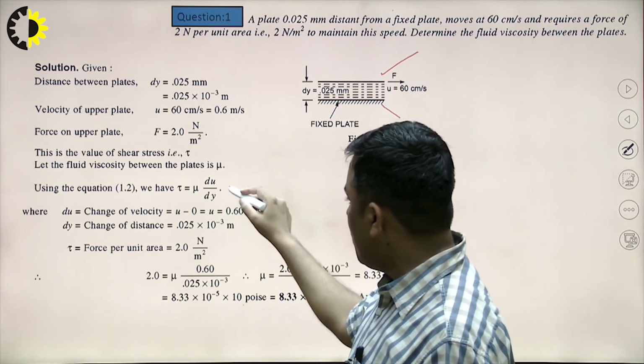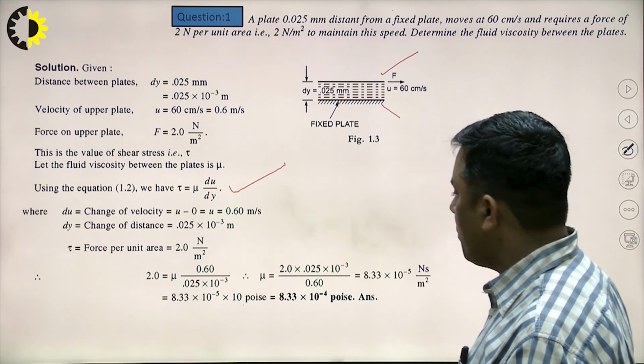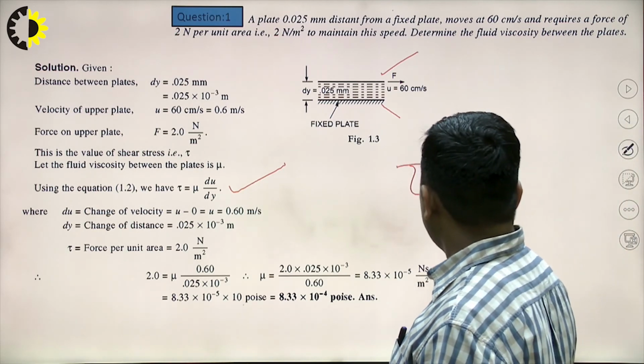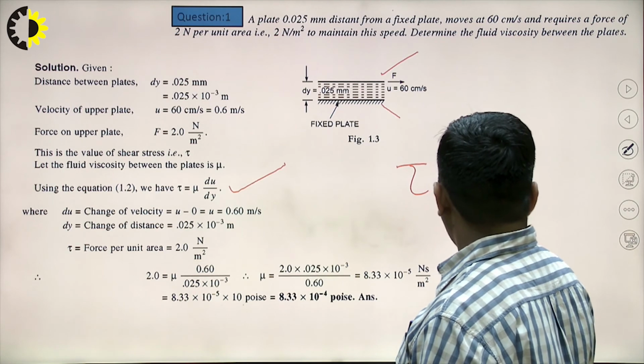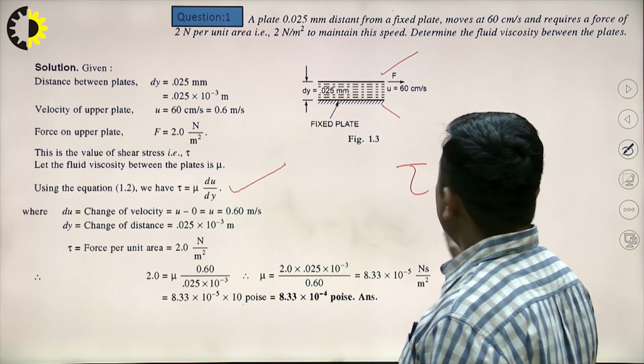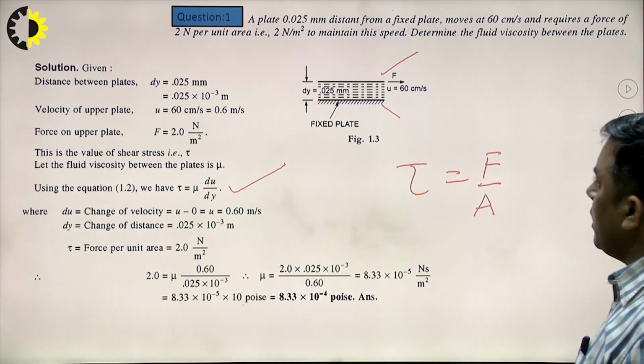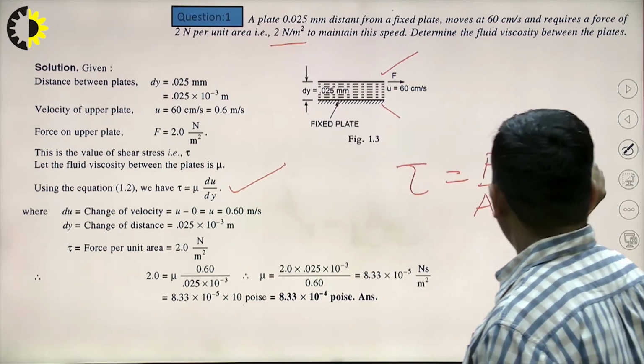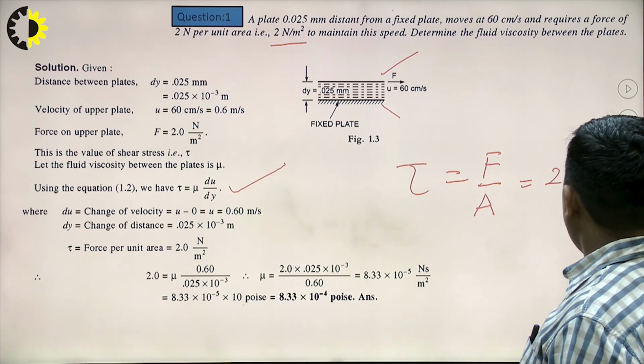So the formula is known, tau equal to mu du upon dy. Tau is the shear stress. For finding tau, we can calculate F upon A, which is given here as 2 Newton per meter square.